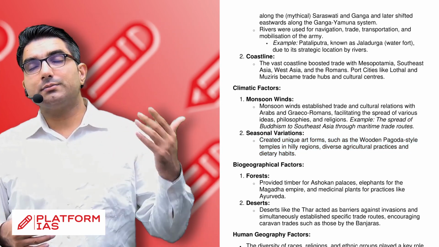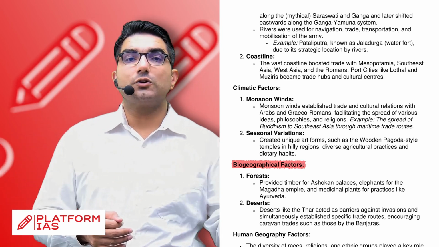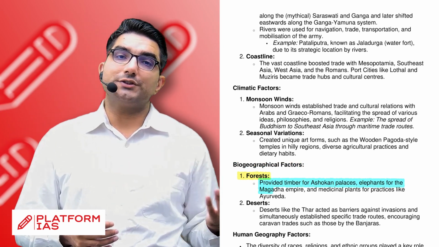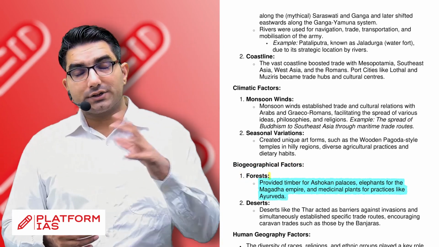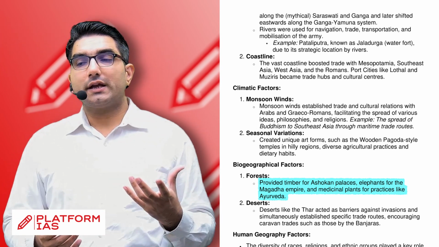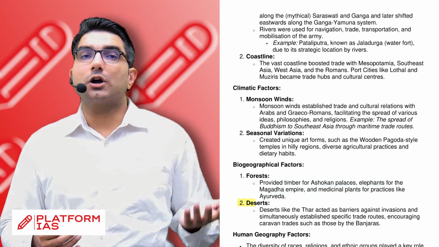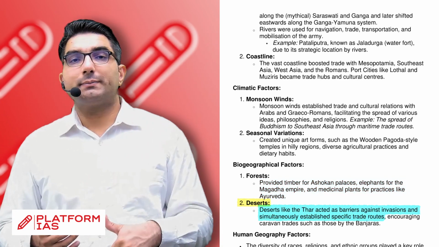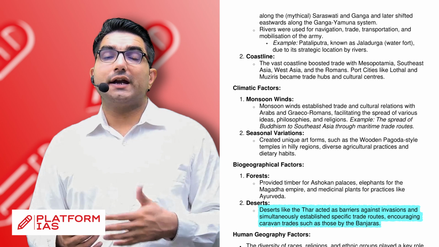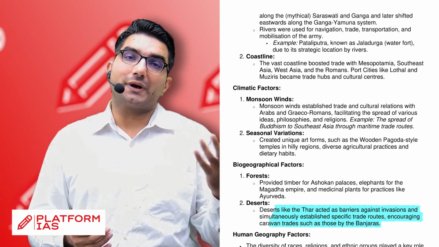Now after this, many students miss this, but you can also include biogeographical factors, in which you can include forests. It is well known that timber was used in Ashokan palaces. The Magadhan empire was empowered by the elephants. Okay, and medicinal plants were used in Ayurveda. Similarly, you can talk about the desert, how it acted as a barrier and once again created specific trade routes and communities like Banjaras who used to practice trade on these routes.